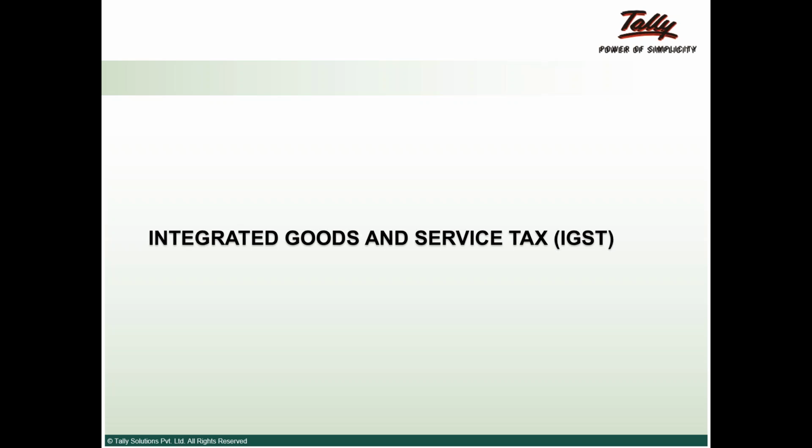SGST would be the VAT, entertainment tax, and all the state taxes, and IGST is the CST, SAD, that is special additional duty, CVD, and all that stuff.